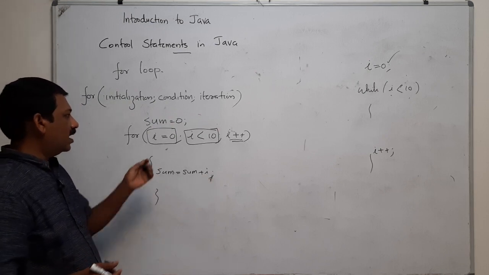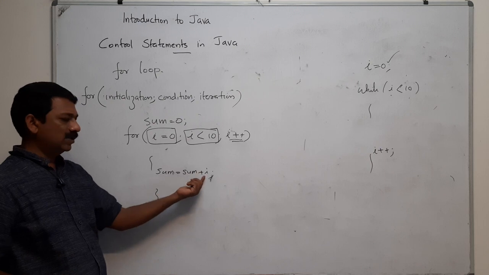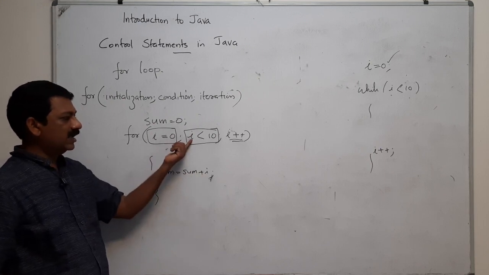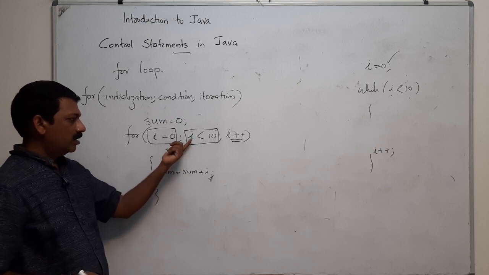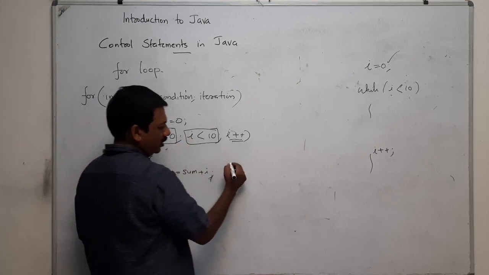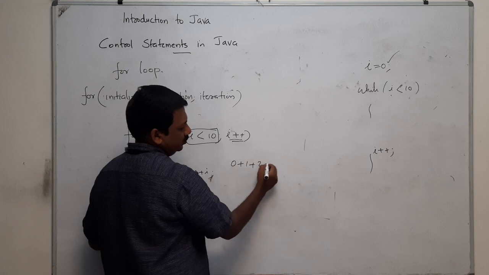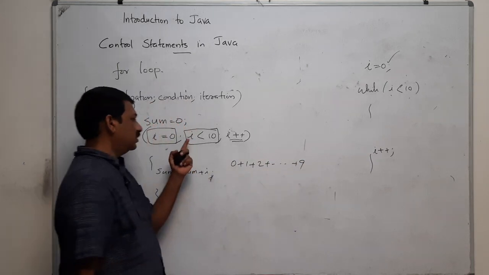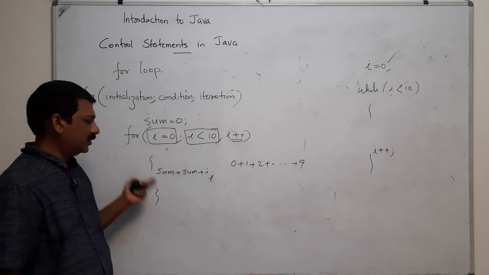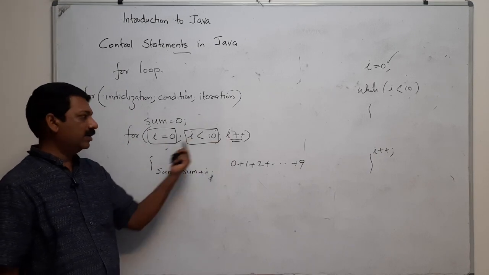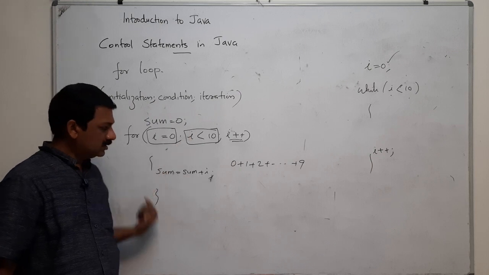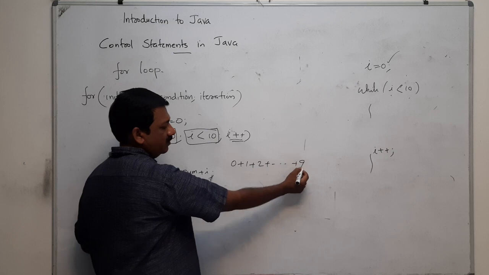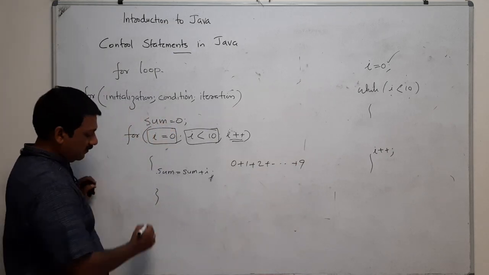When i equal to 0, 0 plus 0, and for the second iteration i is 1, then 0 plus 1 plus 2 plus etc. plus 9. When i is 10, what will happen? After each iteration the value of i is incremented, and this will compute 0 plus 1 plus 2 plus etc. plus 10, and the sum will be here.